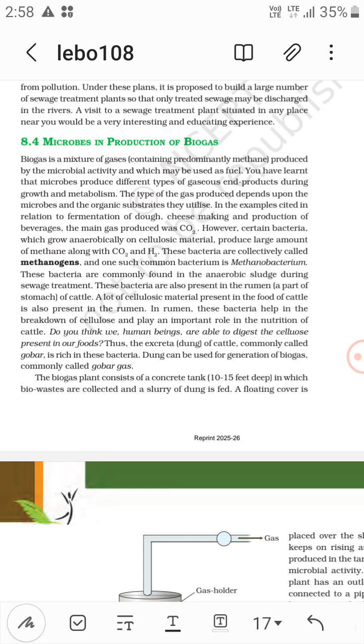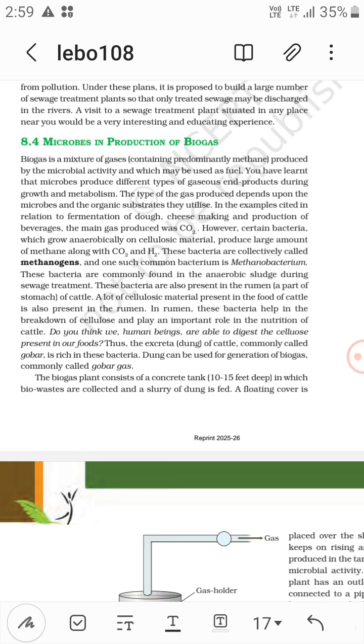You have learned that microbes produce different types of gases and end products during growth and metabolism. The type of gas produced depends upon the microbes and the organic substrates they utilize. In the examples cited in relation to fermentation of dough, cheese making and production of beverages, the main gas produced was CO2. However, the type of gas depends on the organisms and the organic substance they utilize.